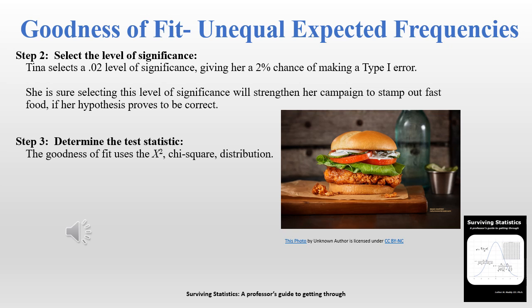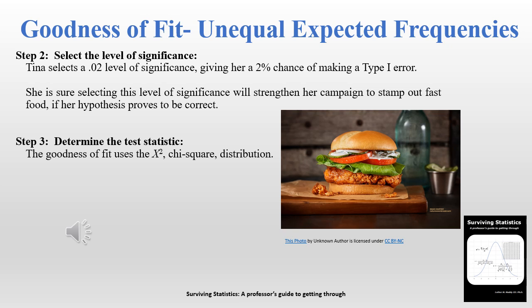All right, she continues on with her five-step hypothesis testing process. Step 2 is to select the level of significance. She's decided to go with a 0.02 level of significance this time, giving her only a 2% chance of making a type 1 error. And she is sure that selecting this level of significance will strengthen her campaign to stamp out fast food altogether. Step number 3, determine the test statistic.